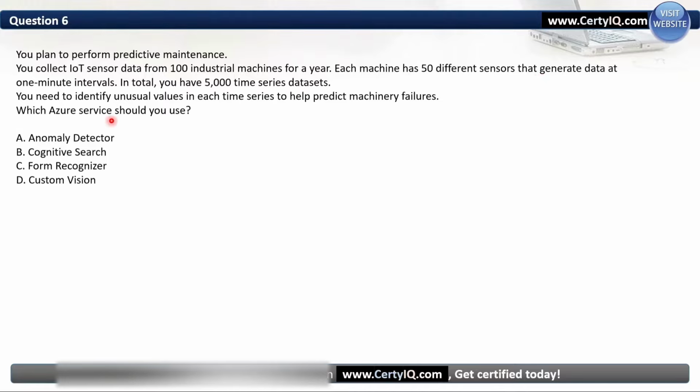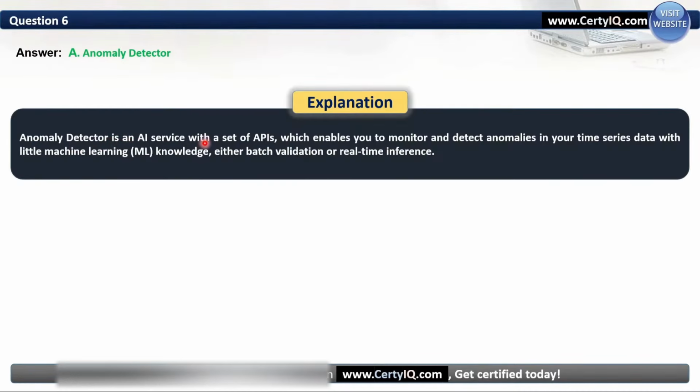So in this case, we will use Anomaly Detector. The keyword you need to remember is identify unusual values in each time series. So this is the important line here. We need to identify unusual values. You will use Anomaly Detector. Anomaly Detector is an AI service, a set of APIs which enable you to monitor and detect anomalies. Anomalies means defects in your time series.